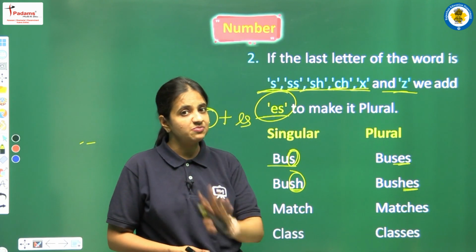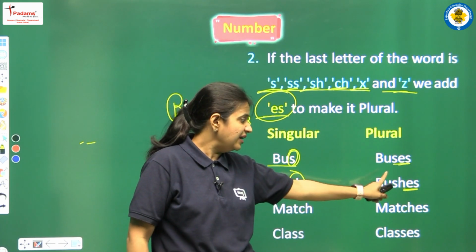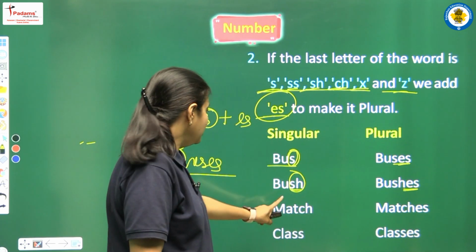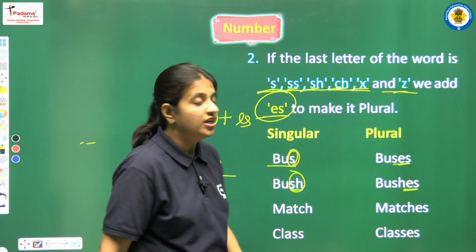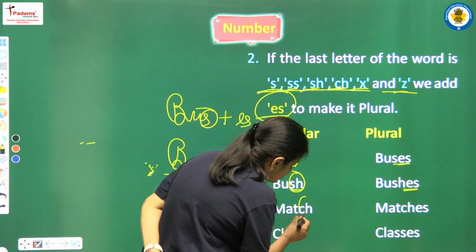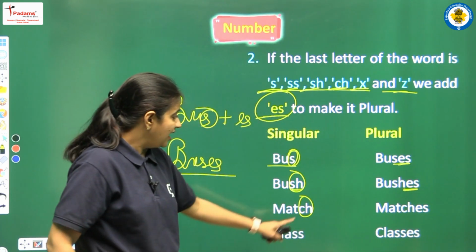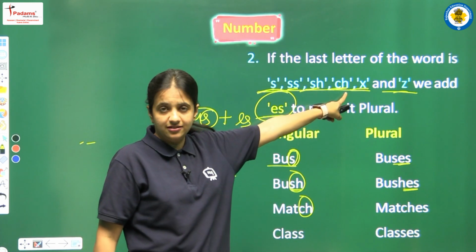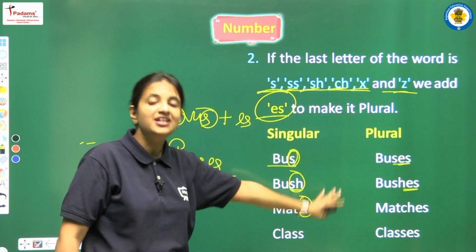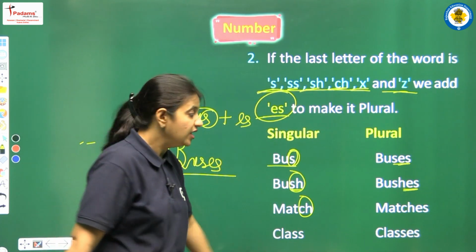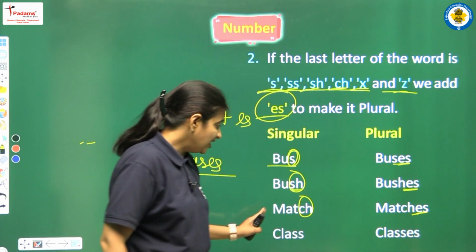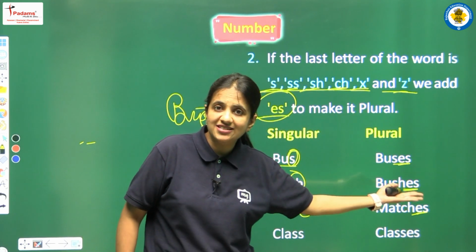Okay, and what will be the spelling? The spelling will be B-U-S-H-E-S. All right. Next we are having match. So again, just look at the last letters that we are having here. The last letters are CH. Yes, CH again here, this is available in the list. So again we have to apply this rule, and we have to add ES. Okay, so match, it will be matches.